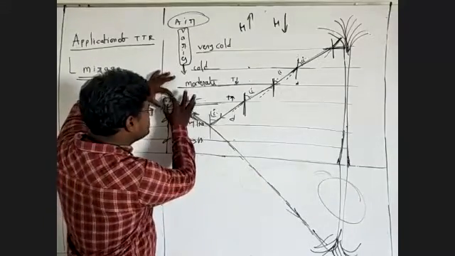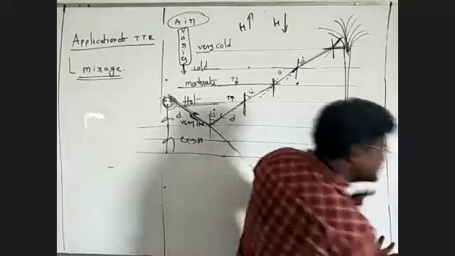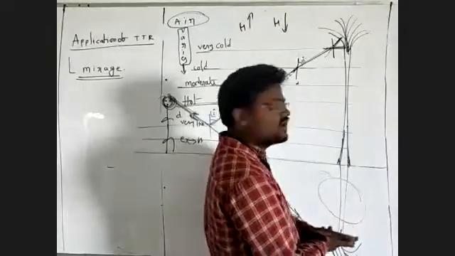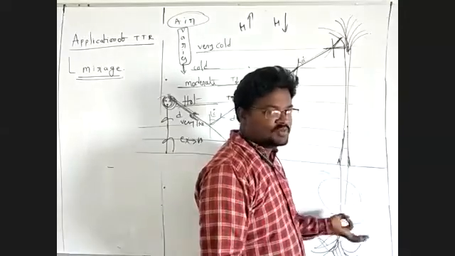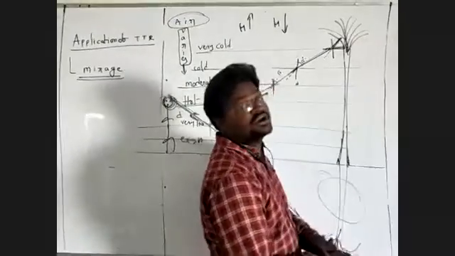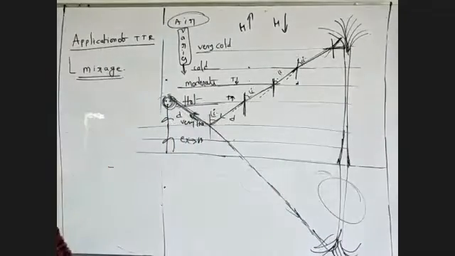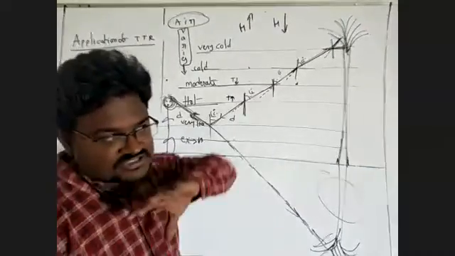He is able to see this tree, and it appears to be on the water. This is what we call a mirage. But this tree is inverted. The tree on the water is inverted. This is called a mirage. Suppose, for example, we are in a bus, seeing to a long distance.